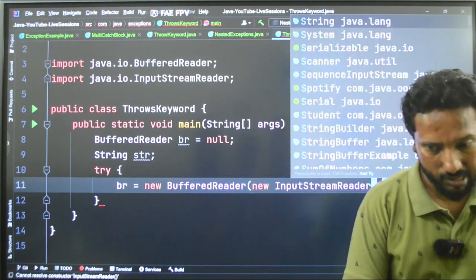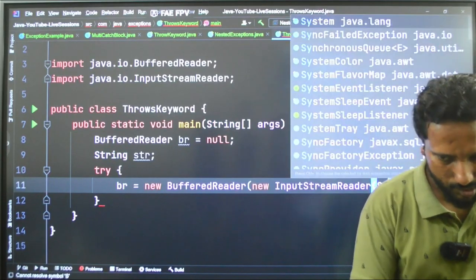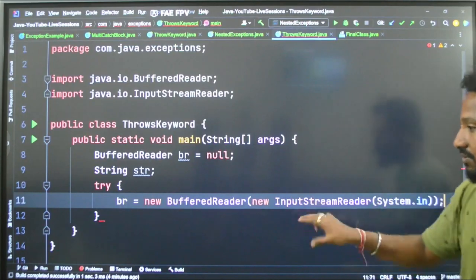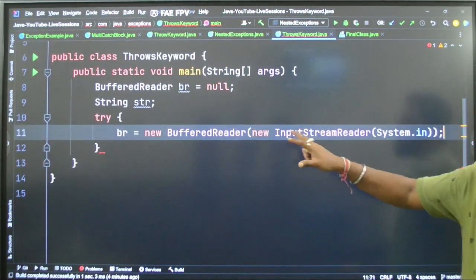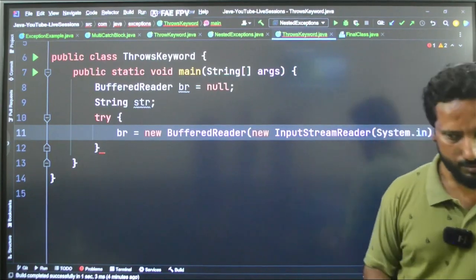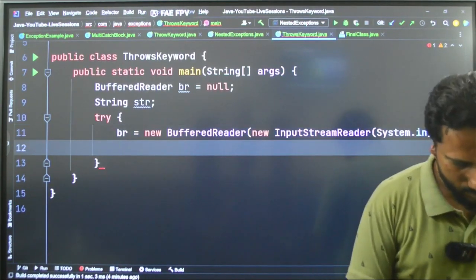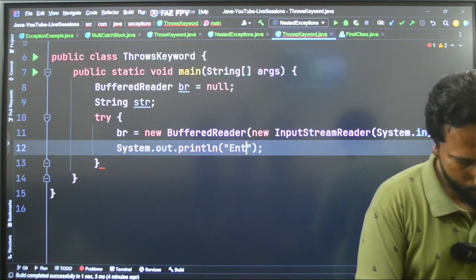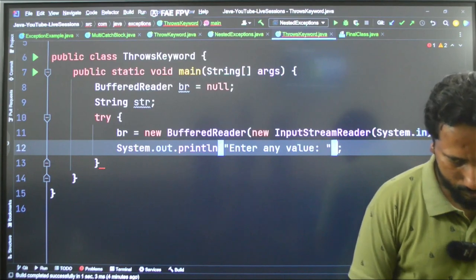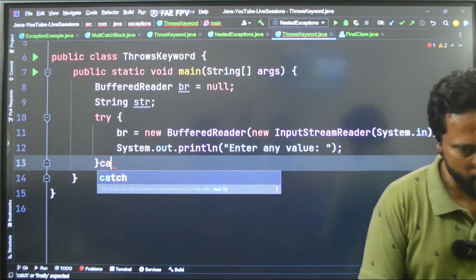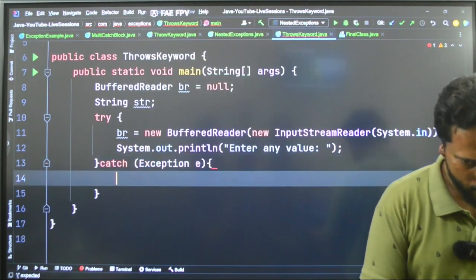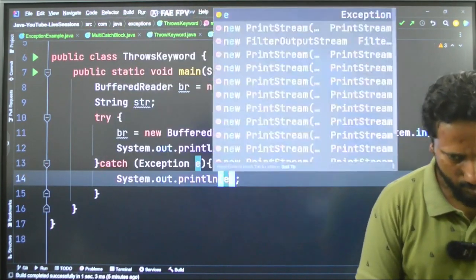Here I have to write System.in. Okay, this is the syntax of initializing the BufferedReader. Please remember this, this is very, very important. Now I will say sout, "Enter any value," and let us catch the exceptions. Catch Exception e and say sout e.